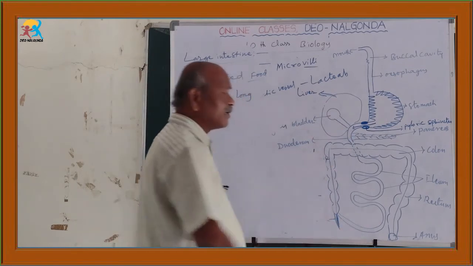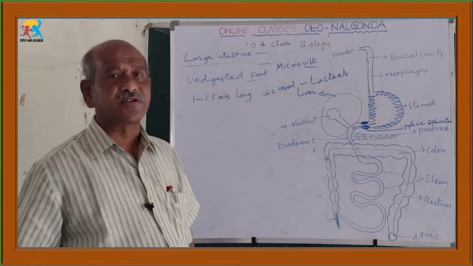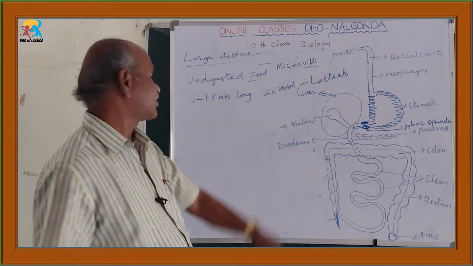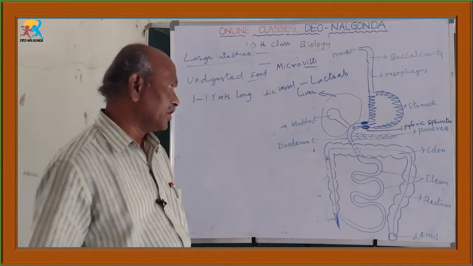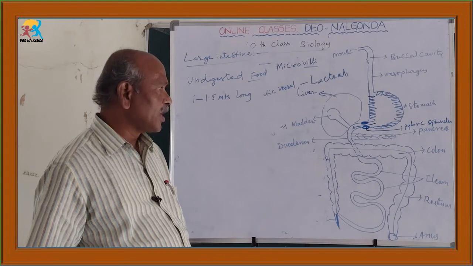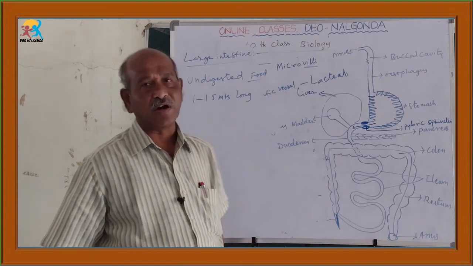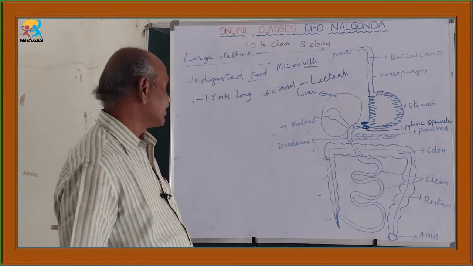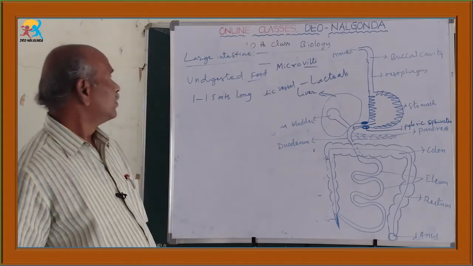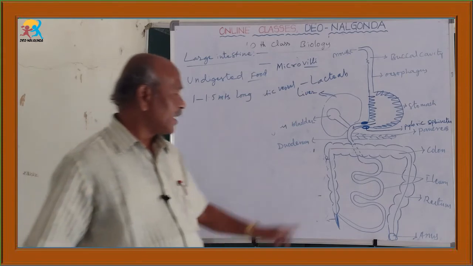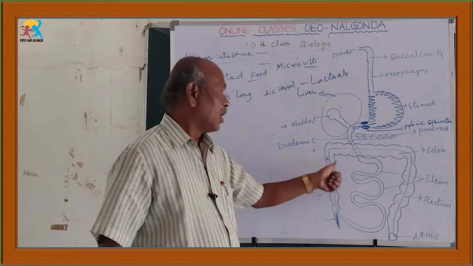The small intestine is 6 to 7 meters long, but in diameter the small intestine is very small and the large intestine is somewhat wider.